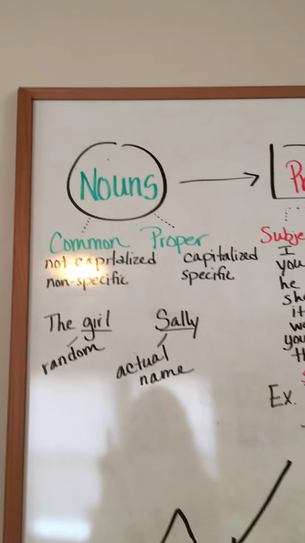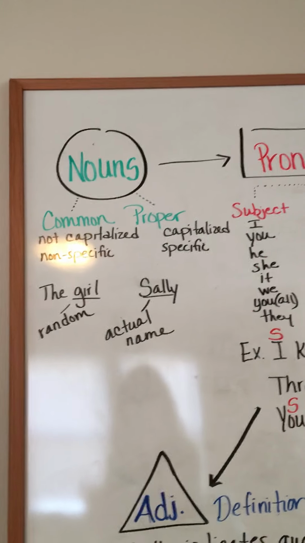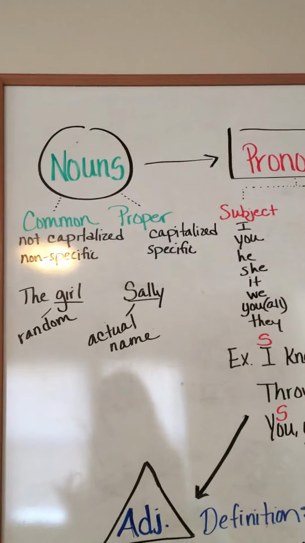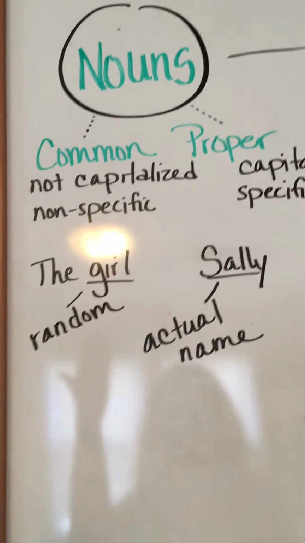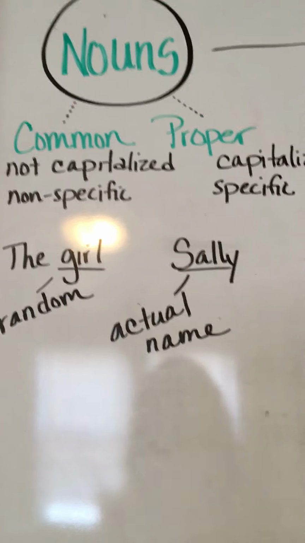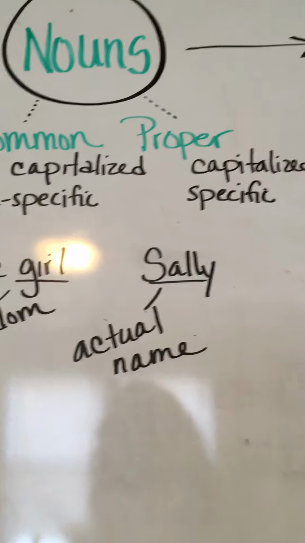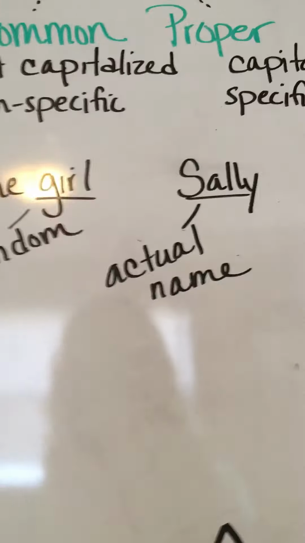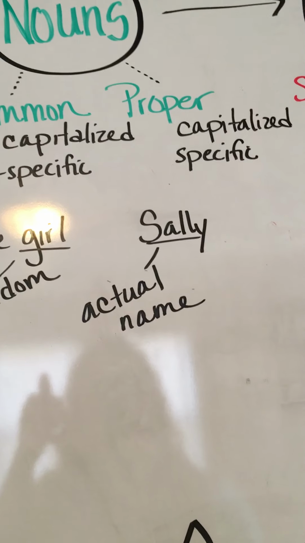Now remember, common nouns are not capitalized and they're not specific. Think of it as kind of random and very general. For example, the girl. We don't know anything about her. We just know her as the girl. Kind of random, right? On the other side, we have proper nouns, which are always capitalized and very specific. For example, Sally. Sally is the name of the girl. We actually have her name here, so that is our proper noun.